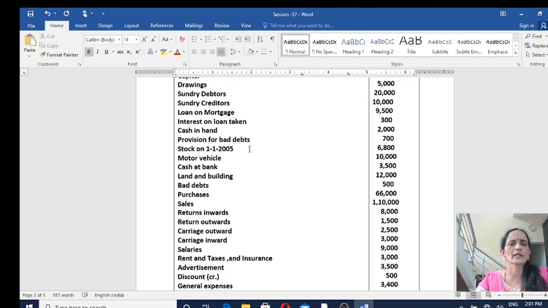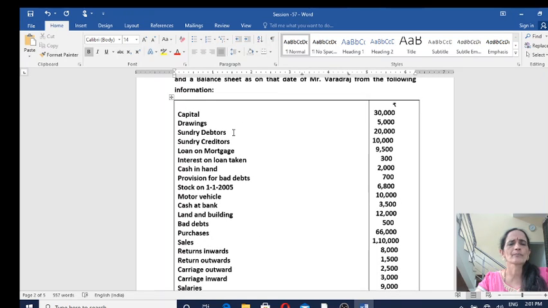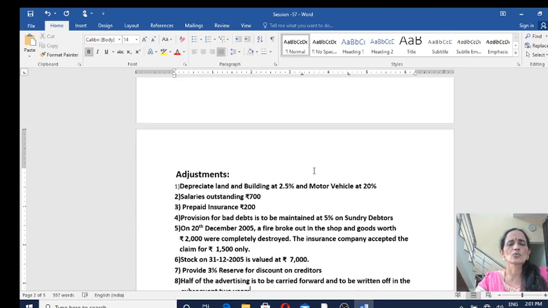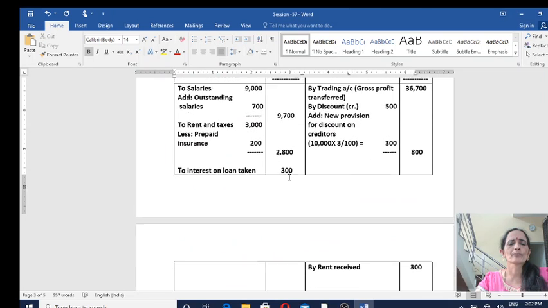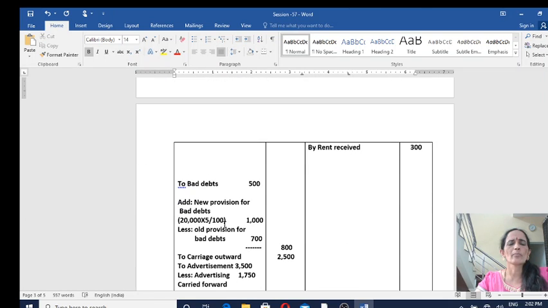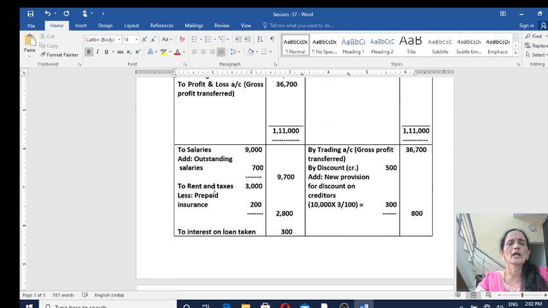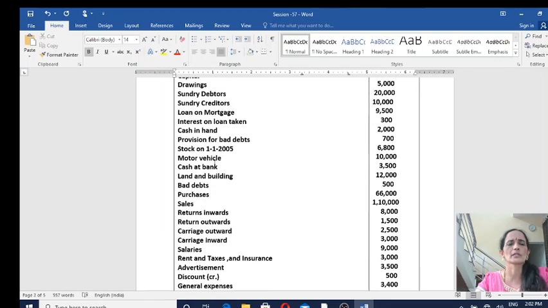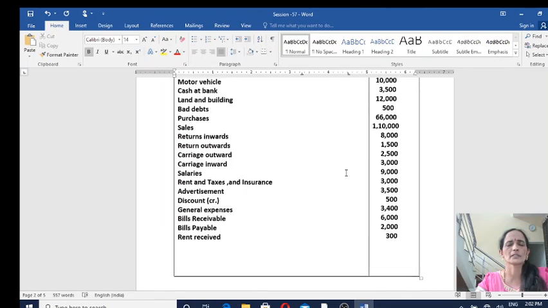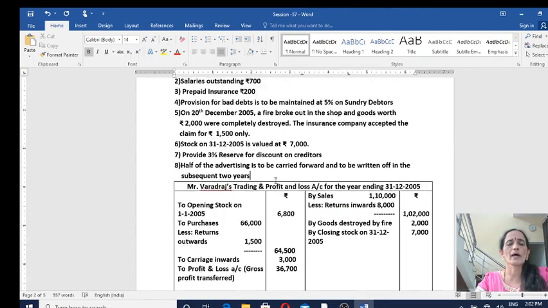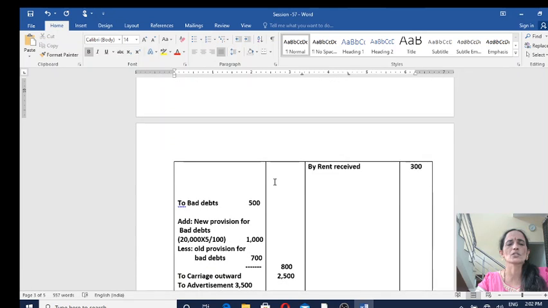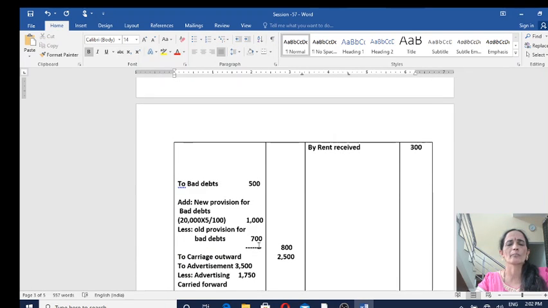Find out the amount of debtors in the ledger account balance, that is 20,000. So 20,000 into 5 by 100, amount is 1,000. Bad debts 500, new provision for bad debts is 1,000 and old provision for bad debts given in the question here is 700. So the sum of bad debts and new provision for bad debts is greater than old provision for bad debts. So the difference amount must come on the debit side of profit and loss account.